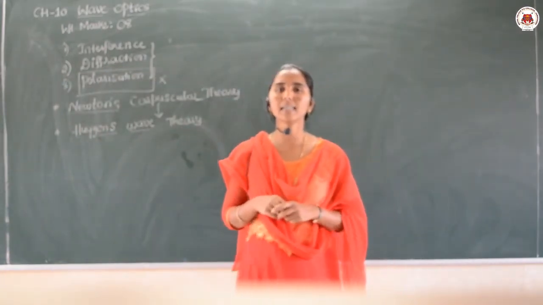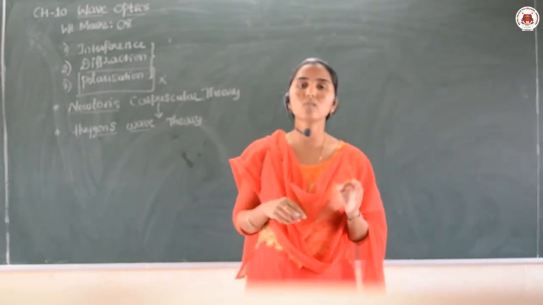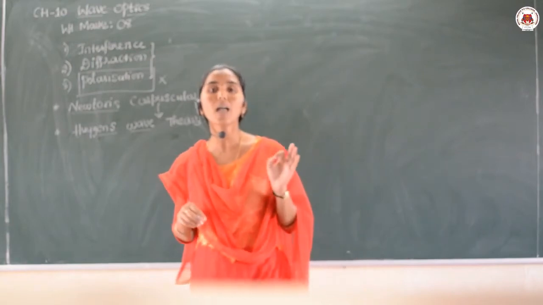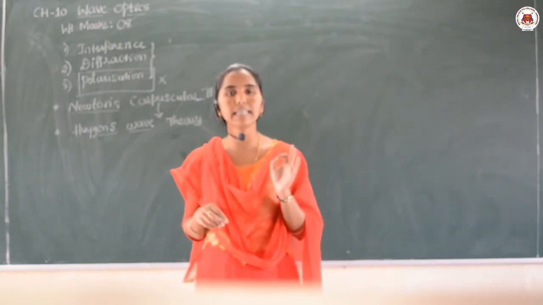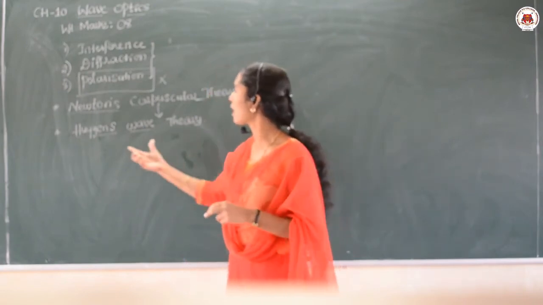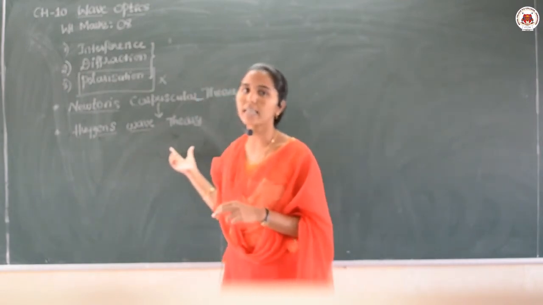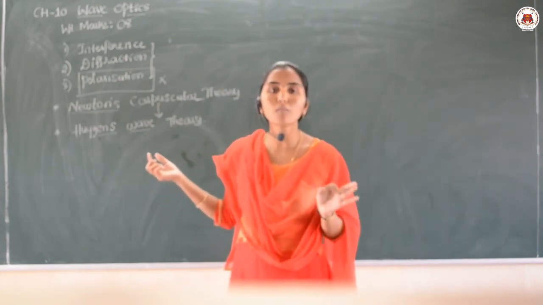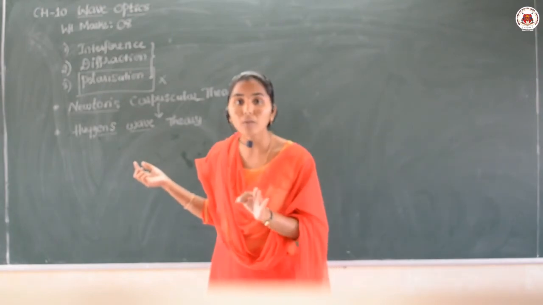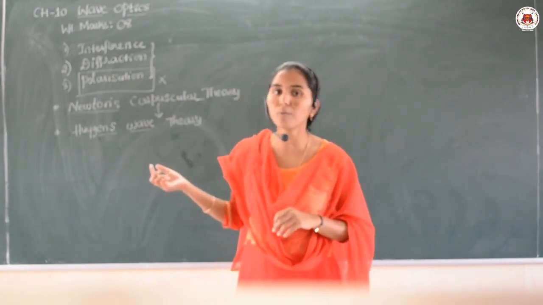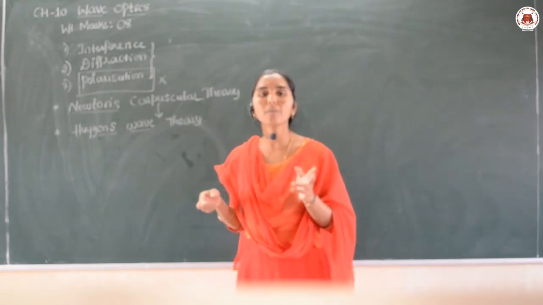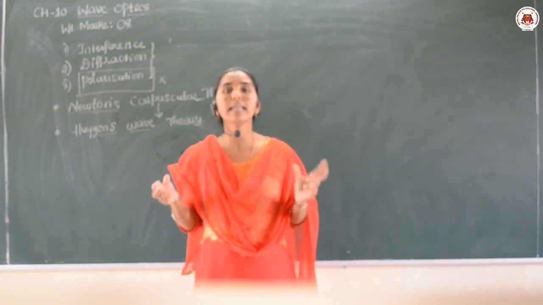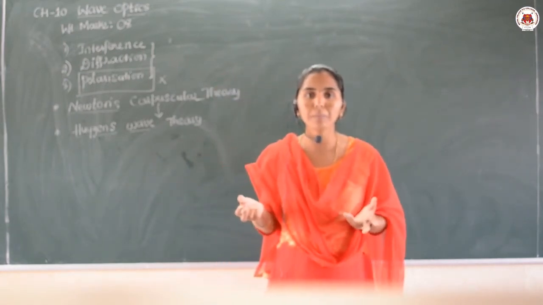he stated that light is moving in the form of a mechanical wave in a hypothetical medium called ether. So according to the Huygens wave theory, light can travel in the form of a mechanical wave, but in which medium is it moving? It is moving in the hypothetical medium called ether. Hypothetical means what? It is an imaginary medium, isn't it?